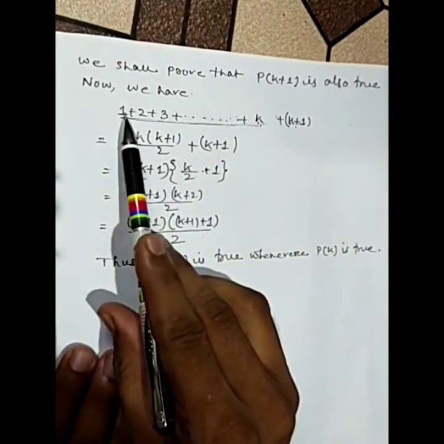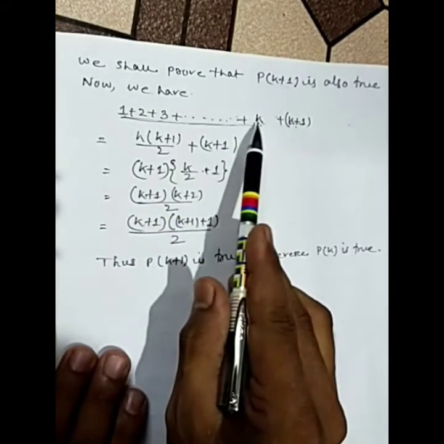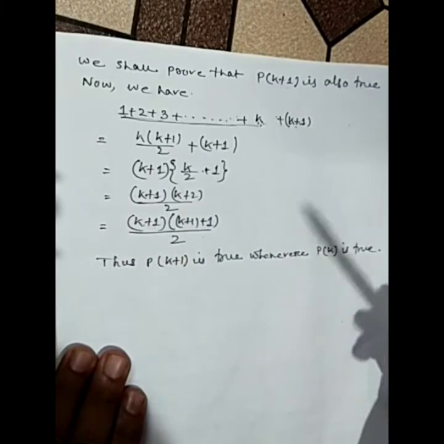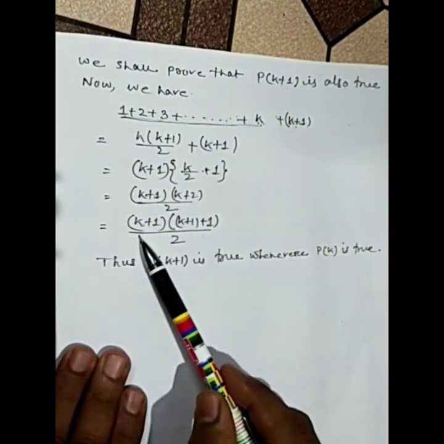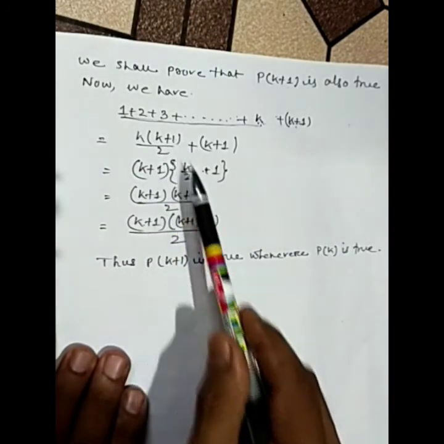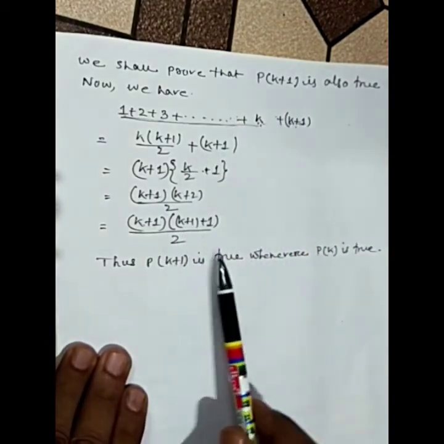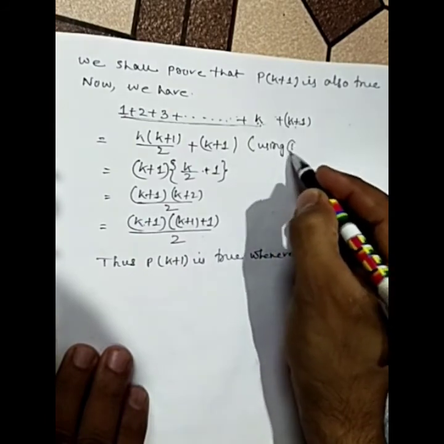Since you know the value you've got in equation number 1, 1 plus 2 plus 3 up to k is equal to k into k plus 1 divided by 2, so you have to prove for k plus 1. So k must be replaced by k plus 1. So you can see at last k is replaced by k plus 1, giving k plus 1 into k plus 1 plus 1 divided by 2. So if Pk is true, Pk plus 1 is also true using 1.